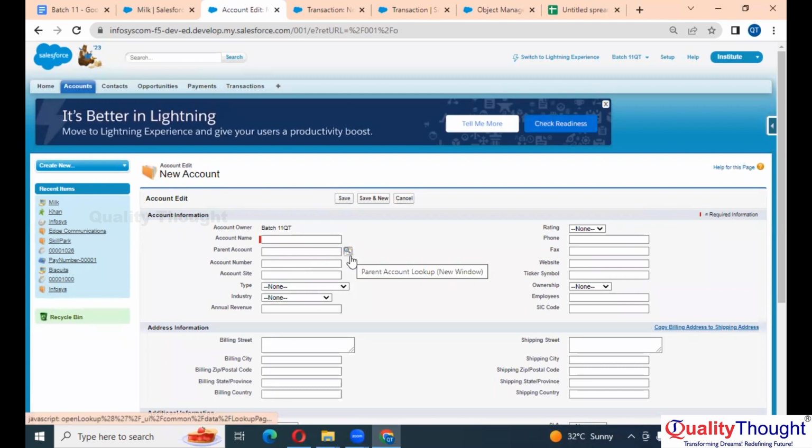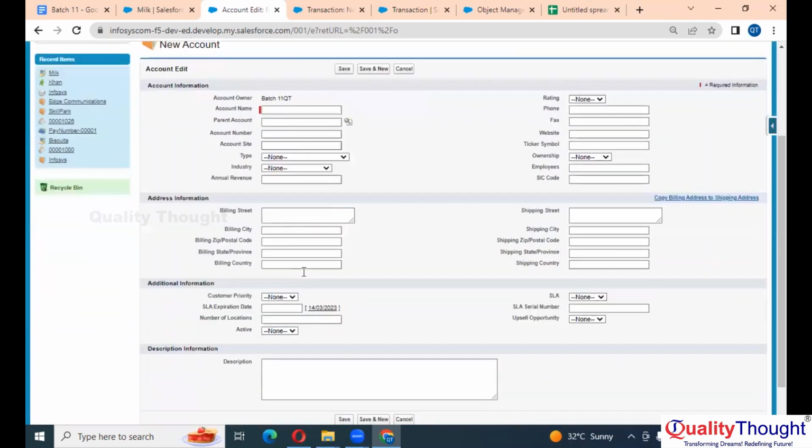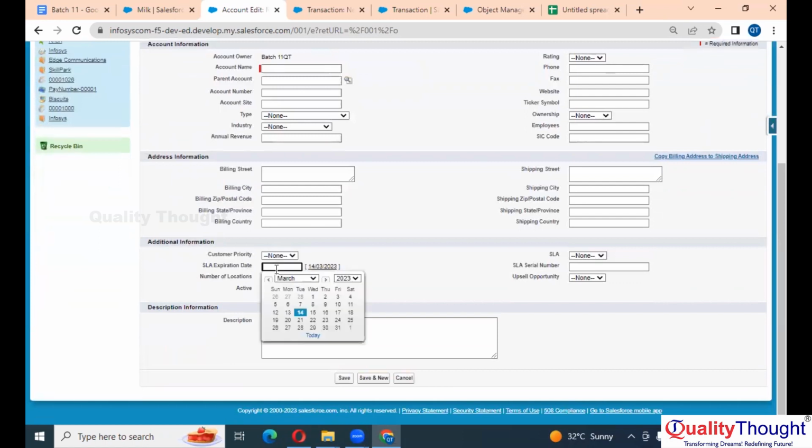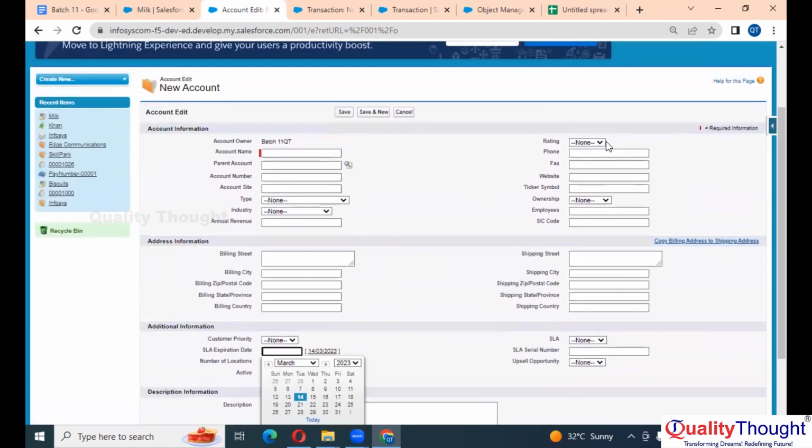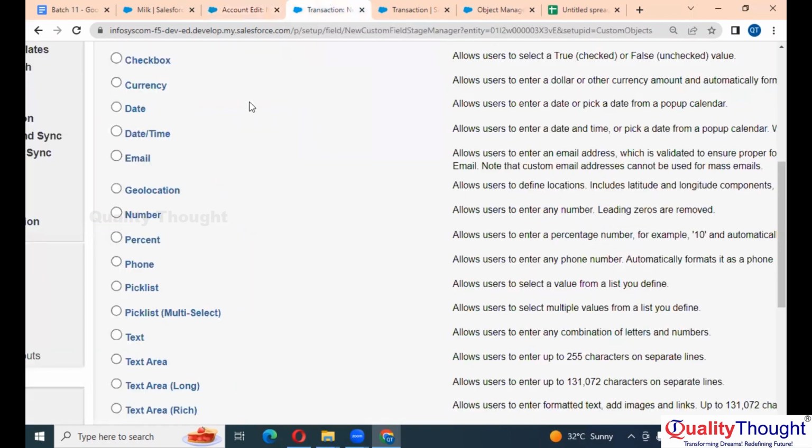You can see an icon here, right? If you scroll down, we have something called date. If I click on it, I'm getting one calendar, right? See here, if I click on this, am I getting any calendar? No, right? So each field is different from one another. These are differentiated by the type of data we want to store. As of now, we want to store the amount data.